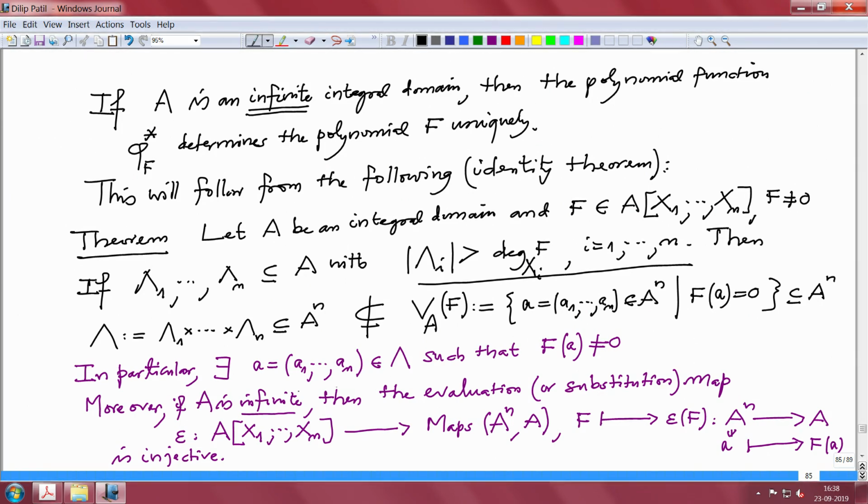In particular, this follows immediately. If it is infinite, then it follows immediately, because each polynomial will have at least one tuple which is non-zero there. So, that proves the thing, and with this I will continue in the next lecture.